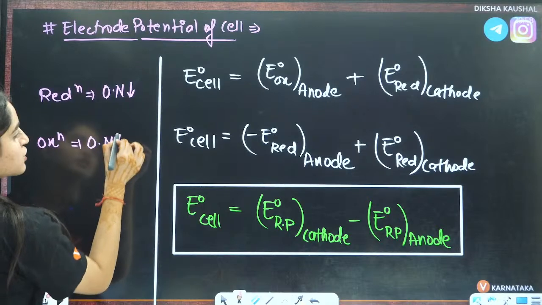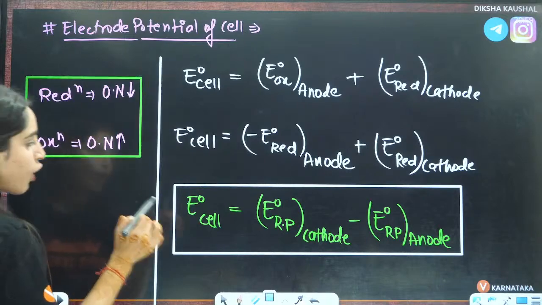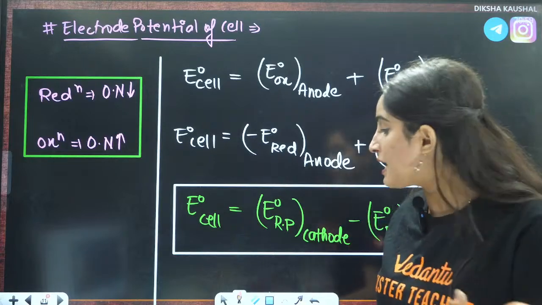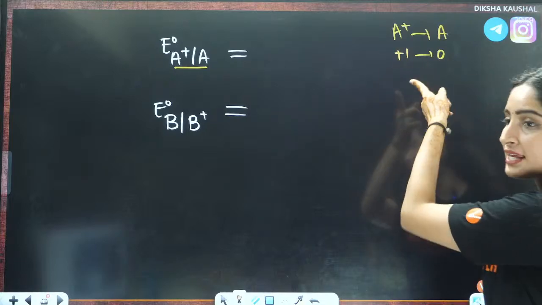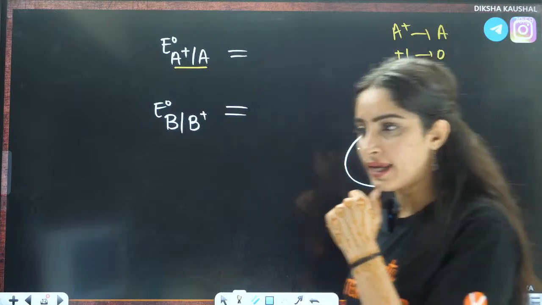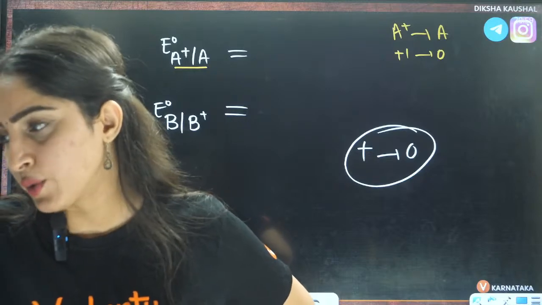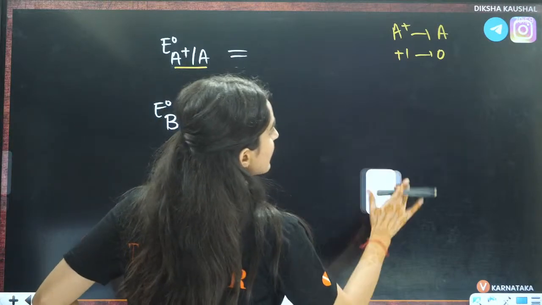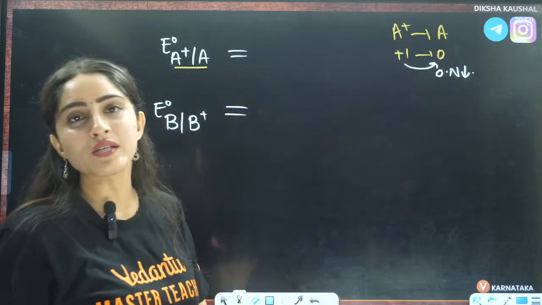So if you see this here, the oxidation number goes from +1 to 0, is it decreasing or increasing? Yes, very good. The oxidation number is decreasing, which means this is reduction.